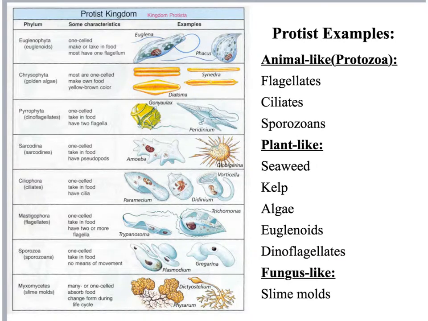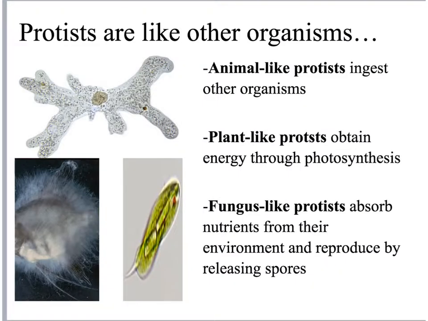Plant-like protists are going to be seaweed, kelp, algae, euglenoids, and dinoflagellates. These are going to be plant-like because they have the ability to go through photosynthesis, and they are then going to be autotrophs. Then we also have fungus-like protists, which are slime molds. Those are fungus-like because they absorb nutrients from their environment. These are a few examples illustrating the animal, plant, and fungus-like protists that exist.